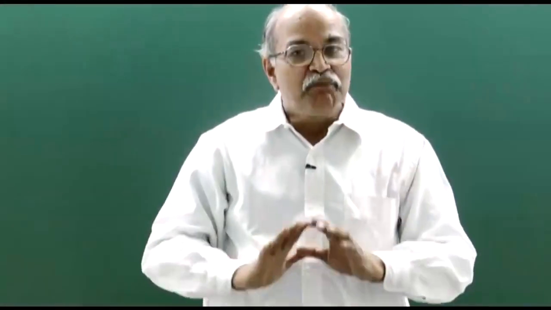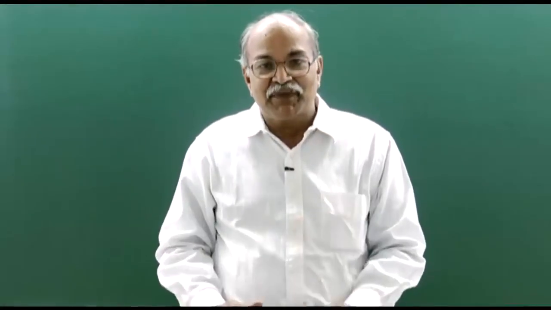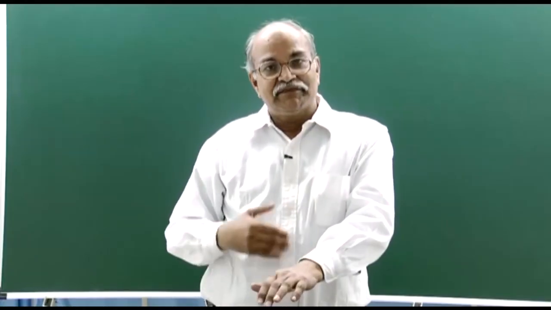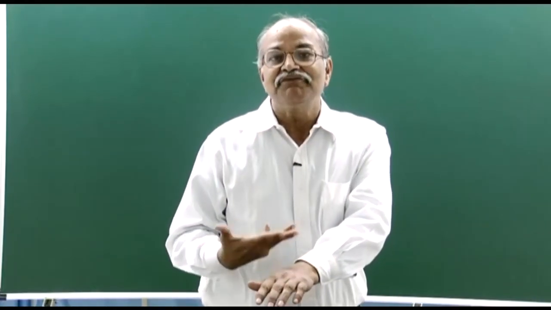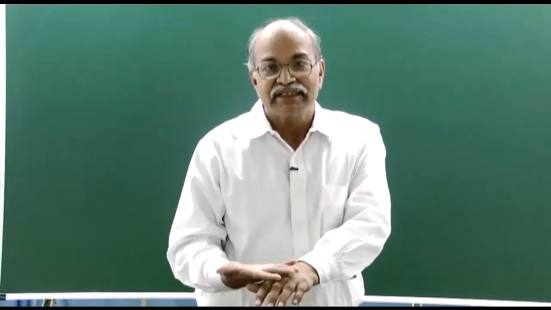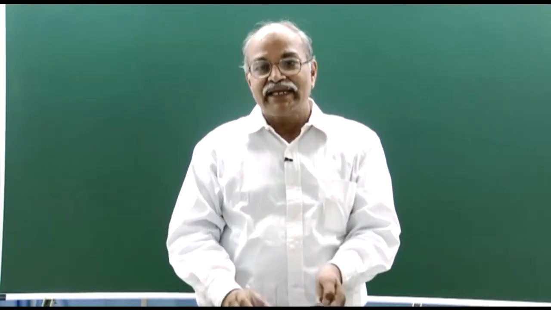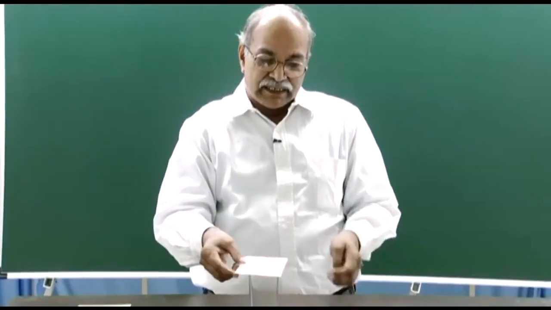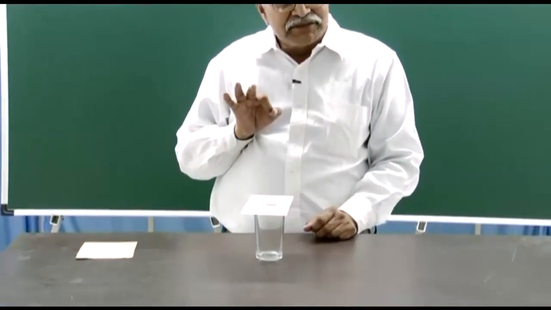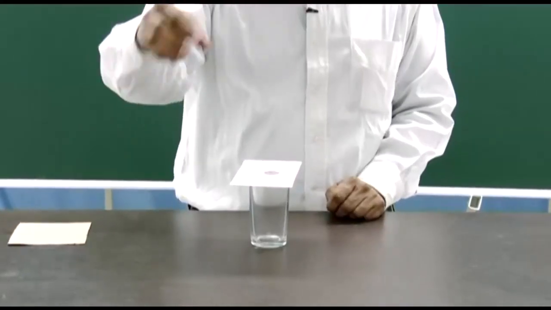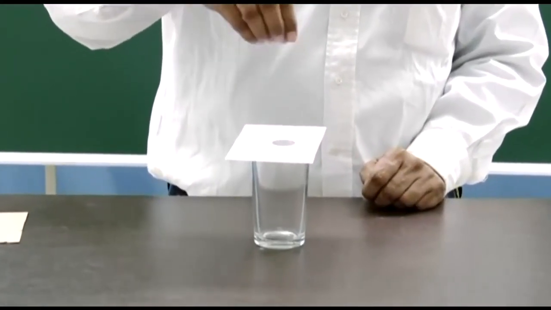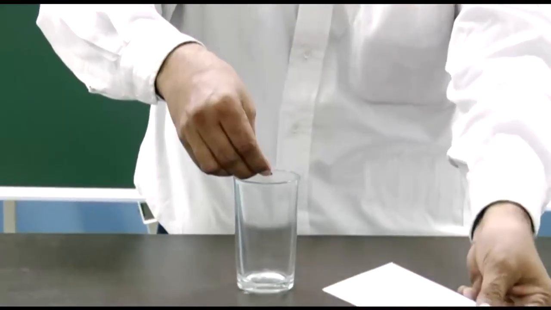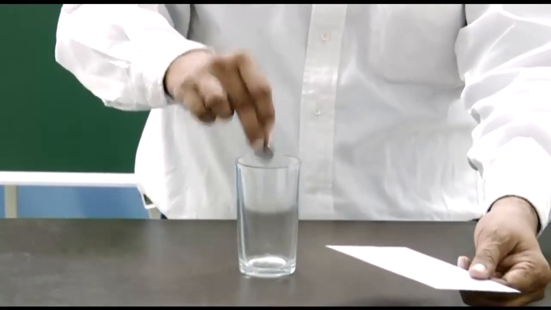So, yes, what is the popular explanation of this experiment? The popular explanation is presented as evidence of Newton's first law or so called law of inertia. The coin is at rest on the card and the card is flicked. So, they say that the card moves, but because of inertia the coin remains at its own position. So, the coin remains here, the card goes away, and therefore, it gets into this tumbler.